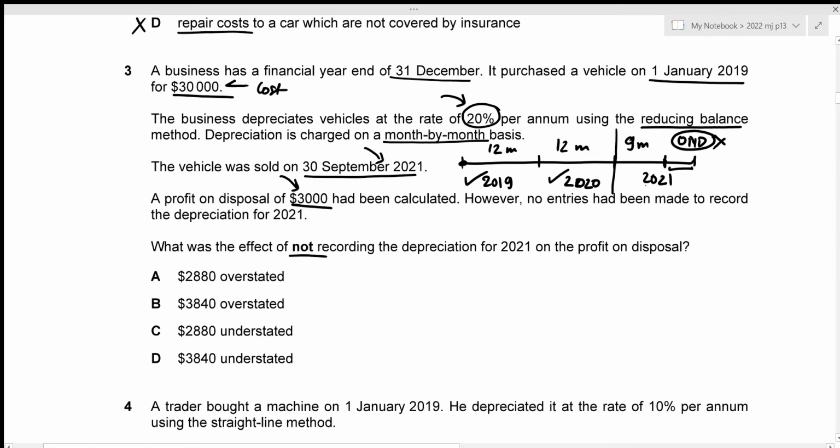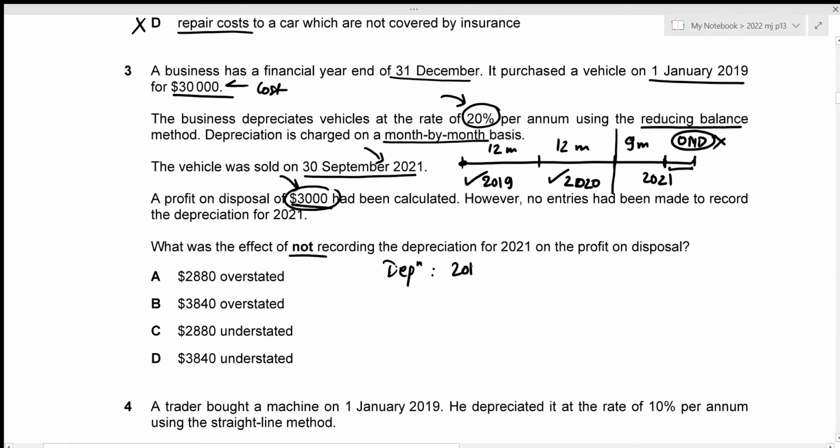But in order to figure out the profit on disposal, we would require our disposal value, which is not given, but we have our profit on disposal, which was figured out after applying the depreciation for the years 2019 and 2020, right? So in that way, we could figure out our net book value and then compare it with the profit on disposal in order to figure out the disposal value. Let's figure out the depreciation charges.